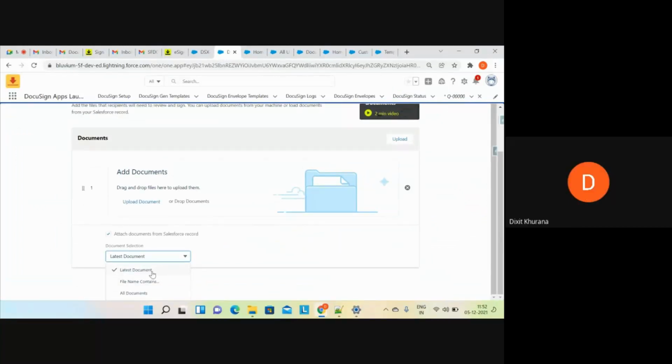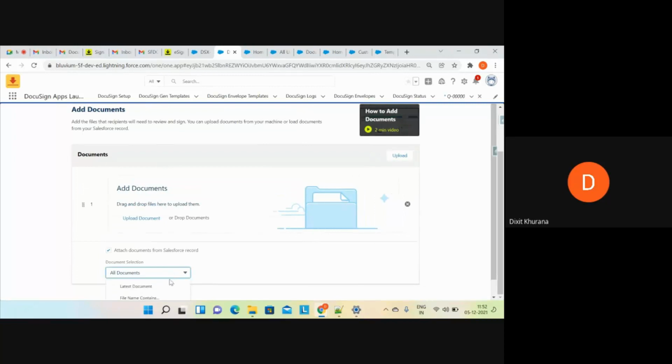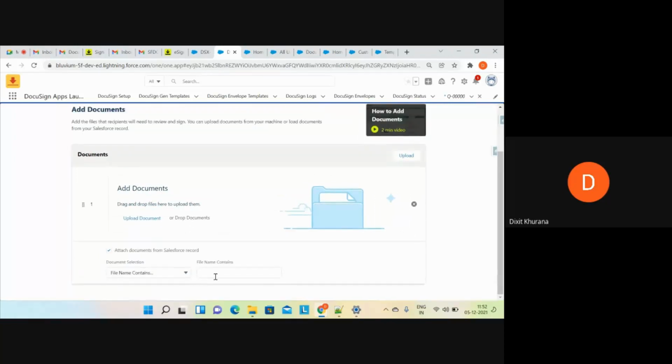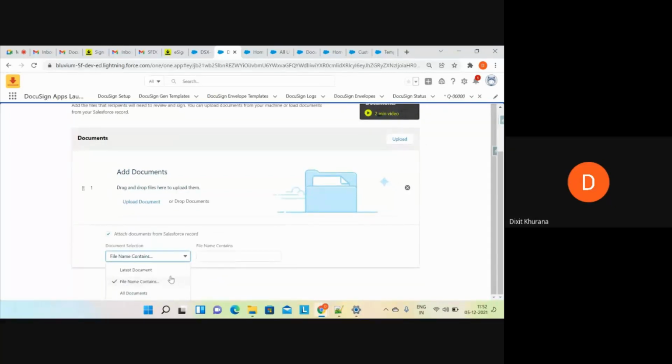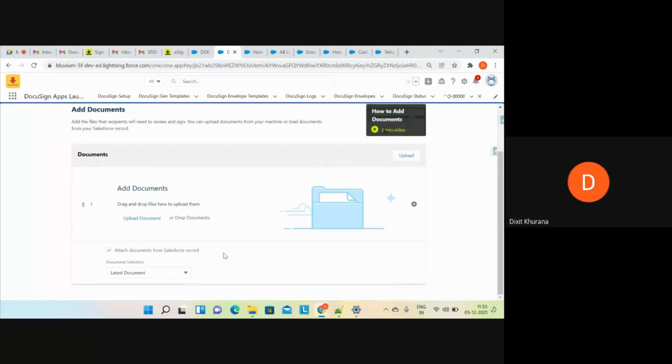Now, if you see, there are three settings. Latest document. Obviously, most of the time latest document will be selected because on your record, you want the latest document, which the user has recently generated, to be sent for signature. If you want all documents, you can select all documents as well. If you want some specific document, there is file name contains this. For this, I will be selecting only the latest.